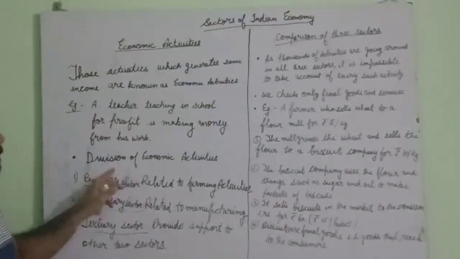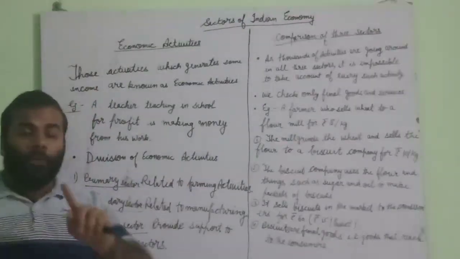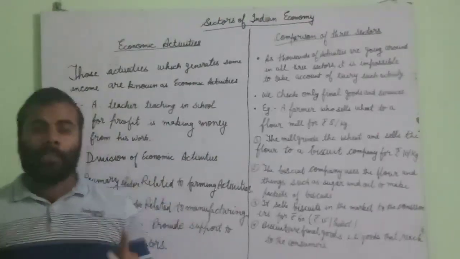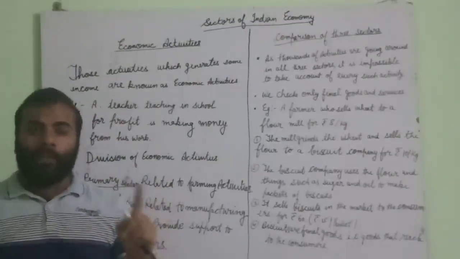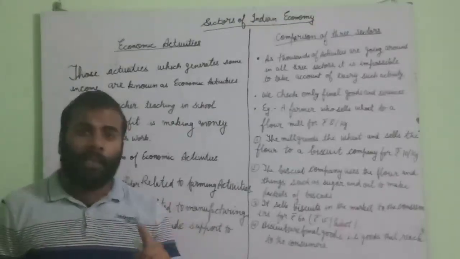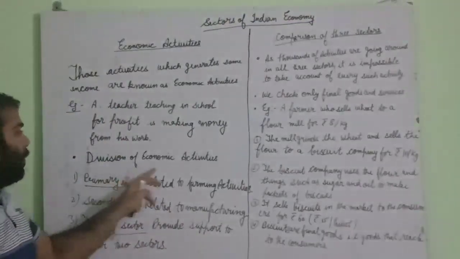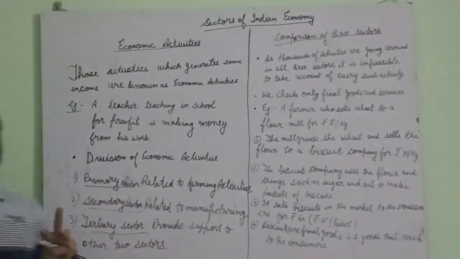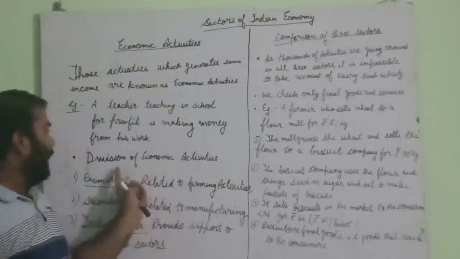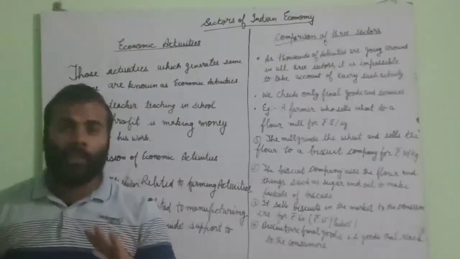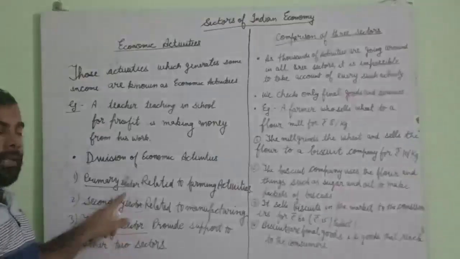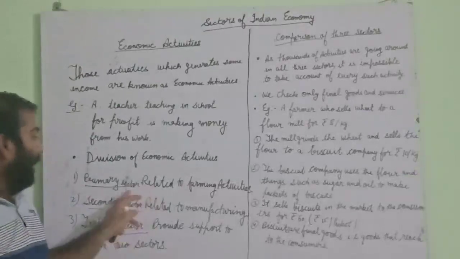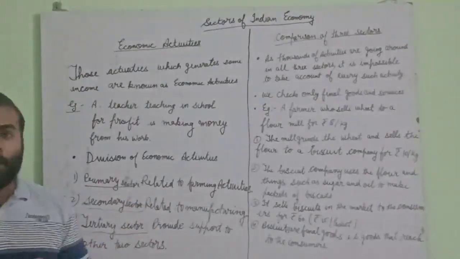So the next thing is division of economic activities. We have read earlier the classification of economic activity: primary, secondary, tertiary, public, private, or organized and unorganized. Here, division of economic activities. There are three sectors in the economic activity. First is the primary sector, then the secondary sector, and the tertiary sector.